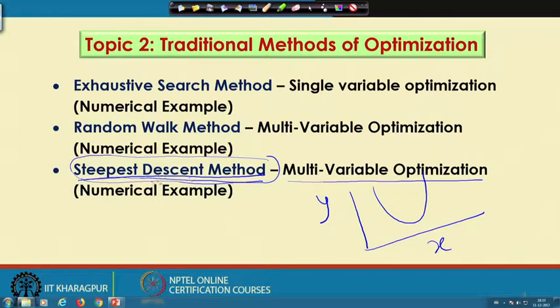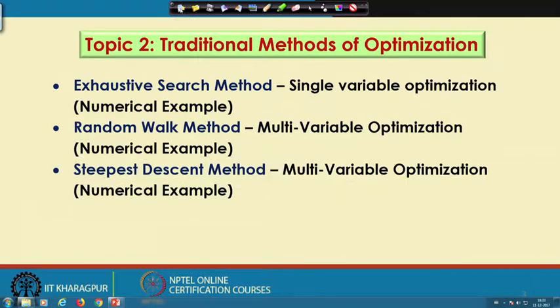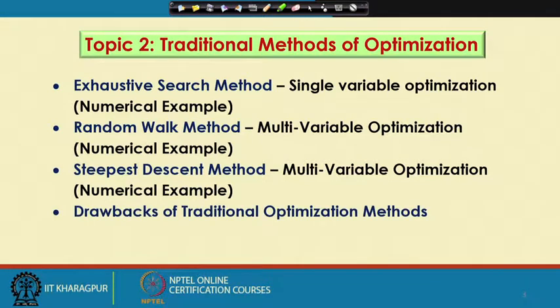So, these are actually the merits and demerits of the steepest descent algorithm. Now, after discussing the working principle of these traditional methods of optimization, I just tried to concentrate on the drawbacks of the traditional optimization method. This traditional optimization method has a few drawbacks. For example, say we start with one initial solution selected at random, and the quality of the solution depends on the way we choose the initial solution.